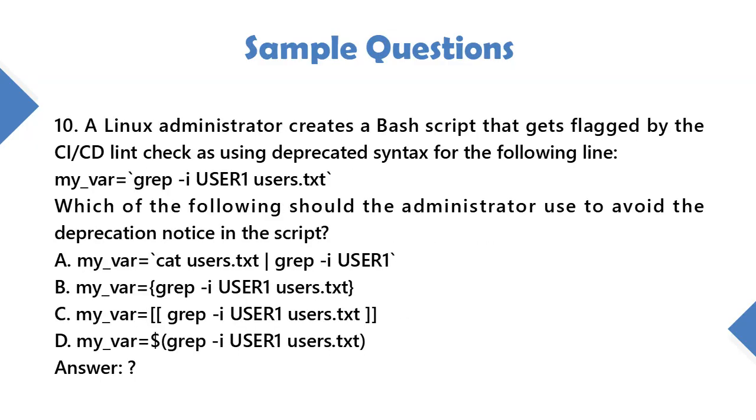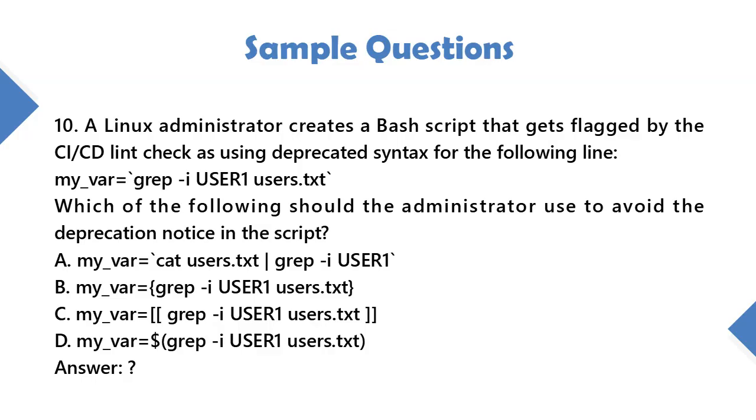10. A Linux administrator creates a bash script that gets flagged by the CI/CD lint check as using deprecated syntax for the following line: my_var=`grep -i user1 users.txt`. Which of the following should the administrator use to avoid the deprecation notice in the script?